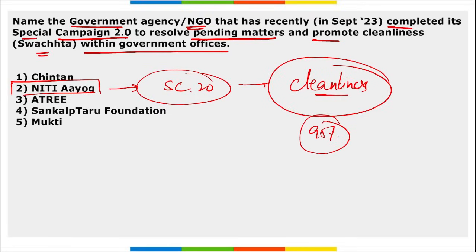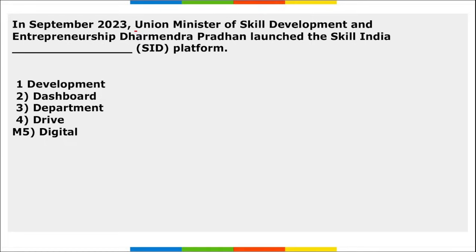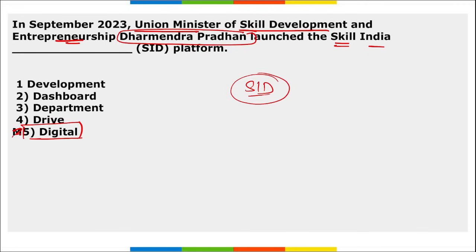Next, in September, Union Minister of Skill Development and Entrepreneurship, Dharmendra Pradhan has launched Skill India Digital platform. That is your SID platform. In direct terms, the question asked here is what is the full form of SID? So SID here stands for Skill India Digital. That is option 5, Skill India Digital platform. Launched by whom? Launched by Dharmendra Pradhan, who is our Union Minister of Skill Development and Entrepreneurship.